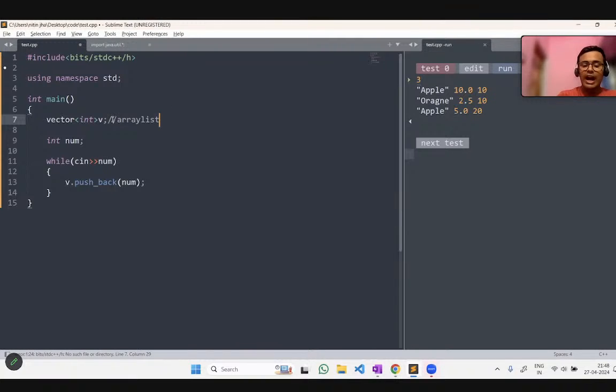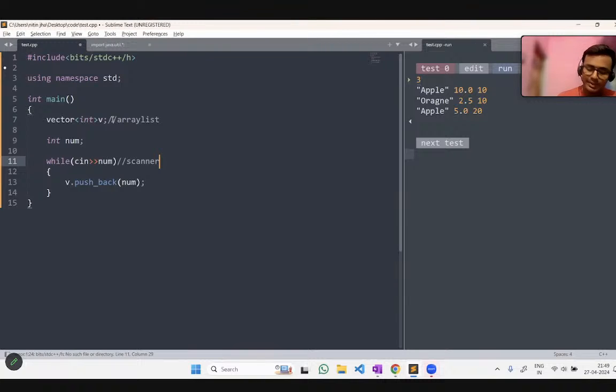And let me tell you how you will take any number as input in Java. The concept will be the same. In Java, you use Scanner, System.in, and then you take the input. If there is a valid input inside the conditional loop, then it will be taken as input. Otherwise, it will not be taken as input. I will be sharing the Java code in the comment section after this class ends.